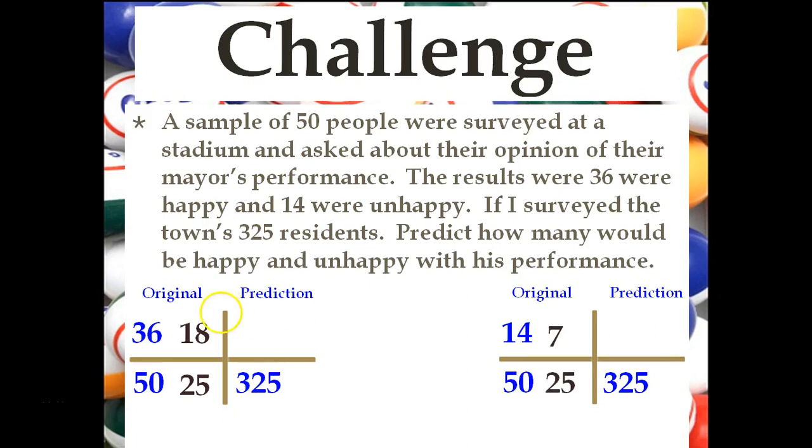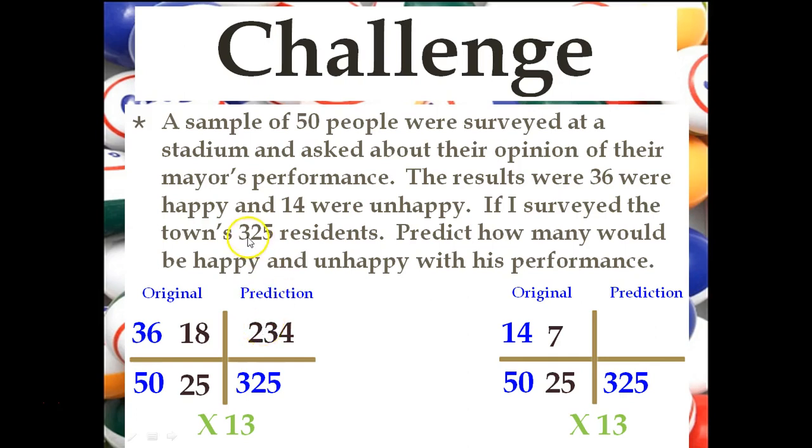And now you look for a correlation. I got one. 25 goes into 325 evenly. I multiply it by 13. So I would do that to the numerators as well. I would multiply the original by 13, and I'd get 234. So 234 of the 325 of the town's residents are happy with the mayor's performance.